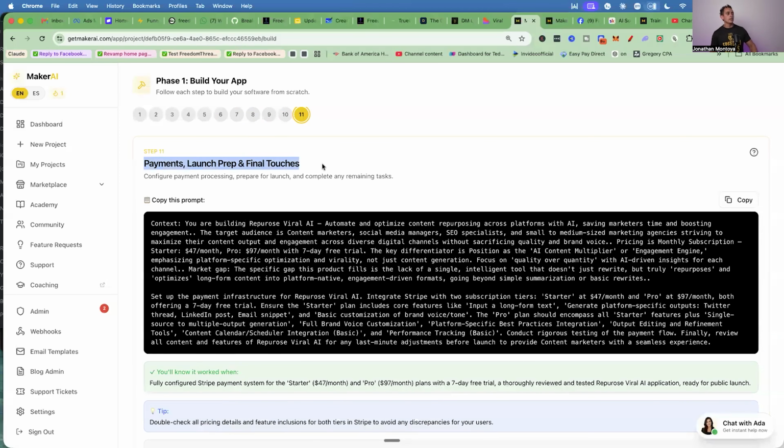And then the last step is literally just add your bank account so you can start getting paid. That's the process right there, okay?